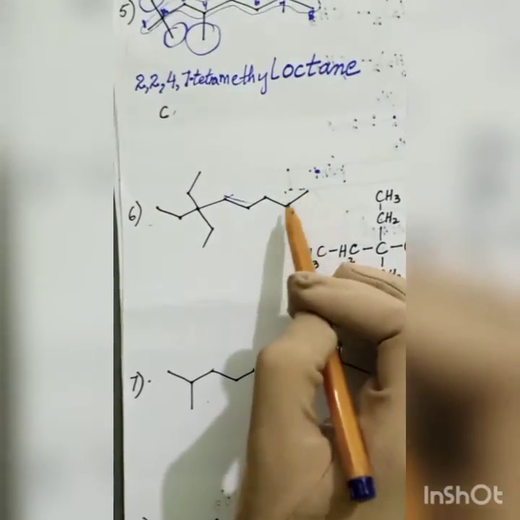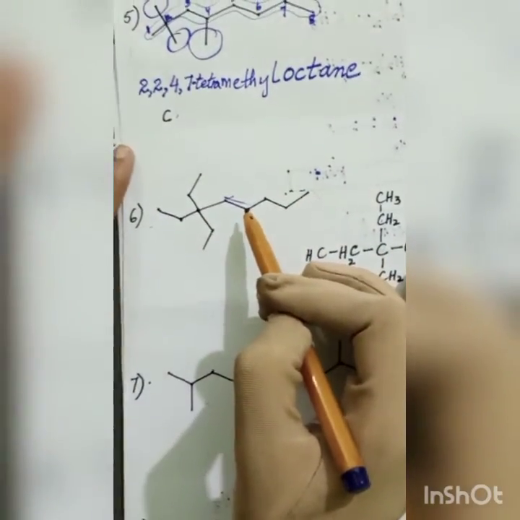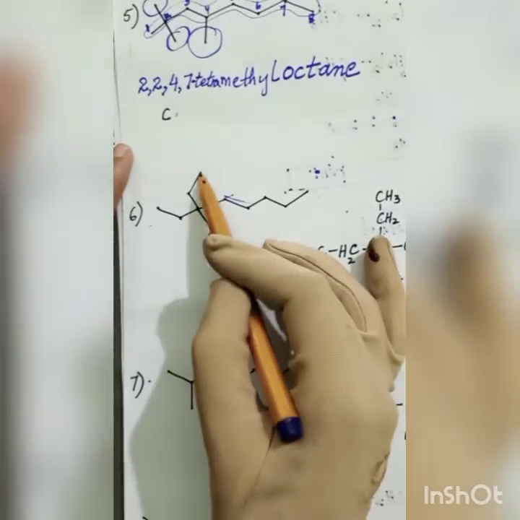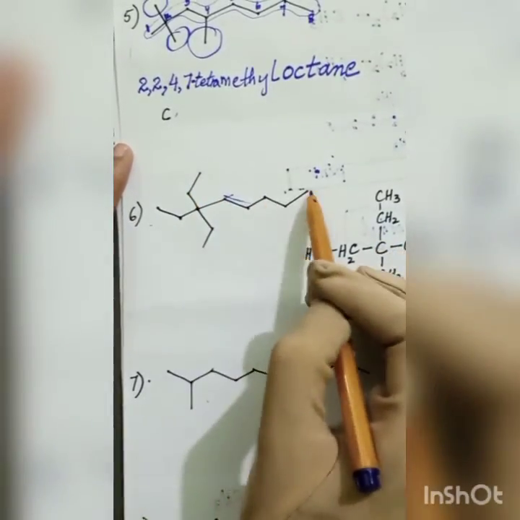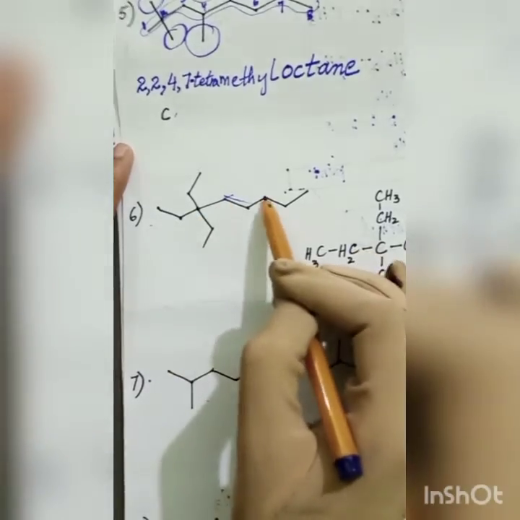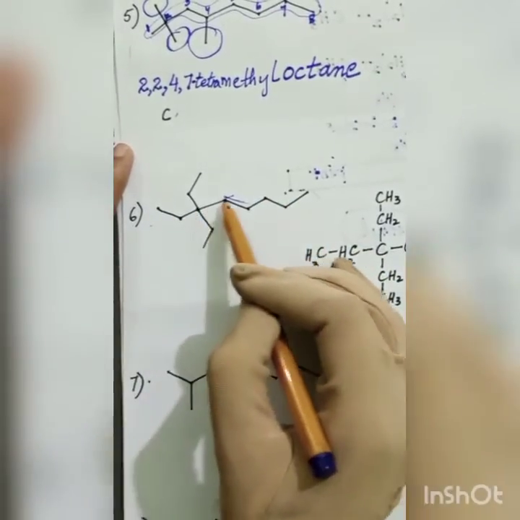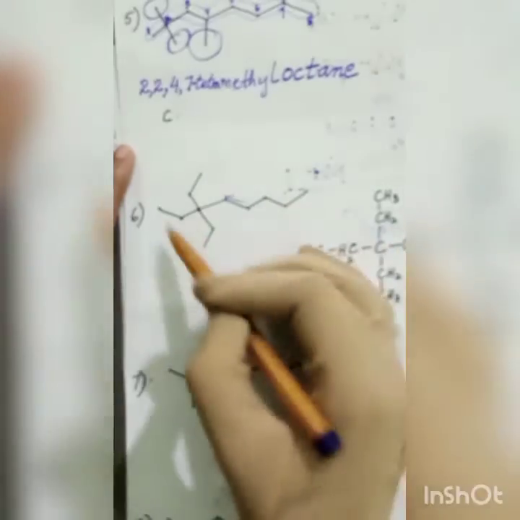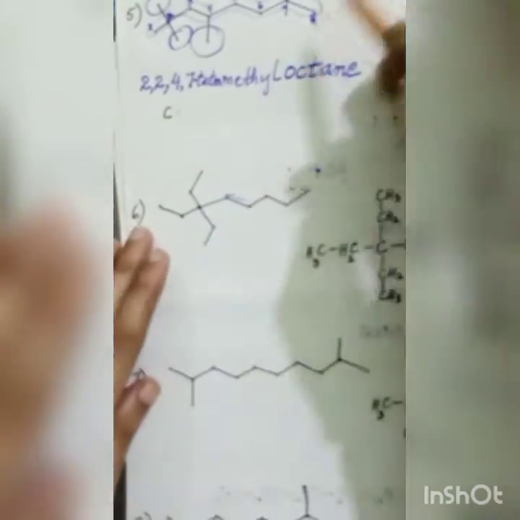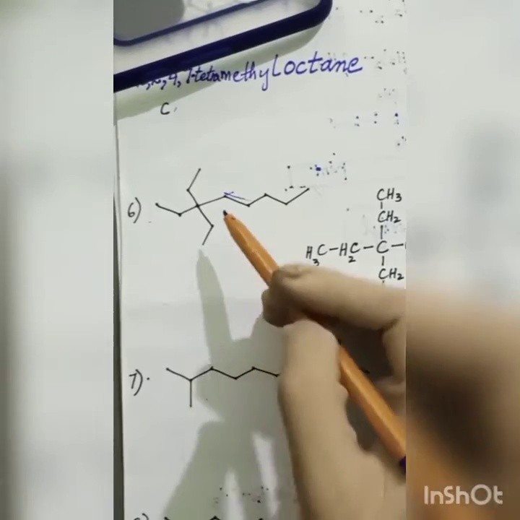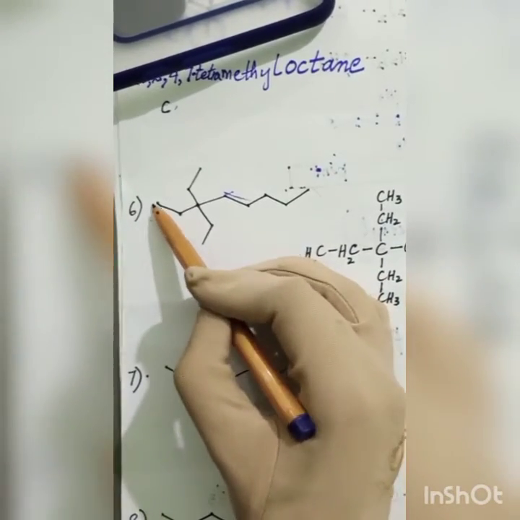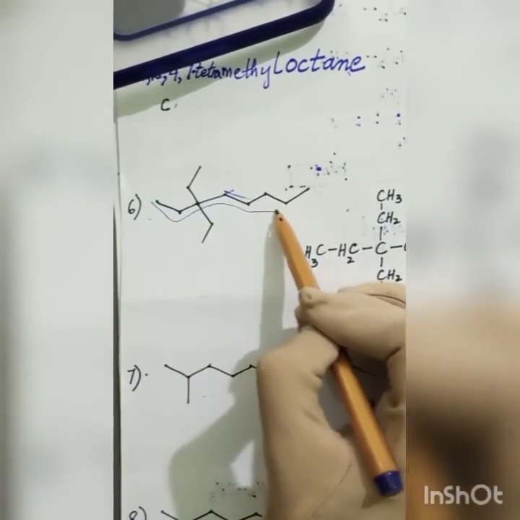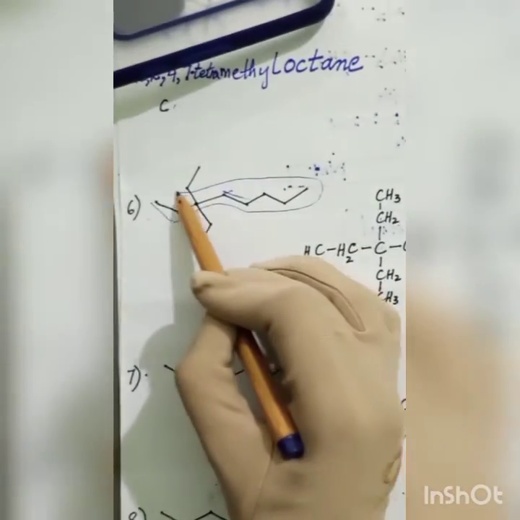Count. 1, 2, 3, 4, 5, 6, 7, 8. If I count any one of these branches along with my longest chain, I will have 8 carbon atoms. So I can count any one of these along my longest chain. So I can select this part as my longest chain.